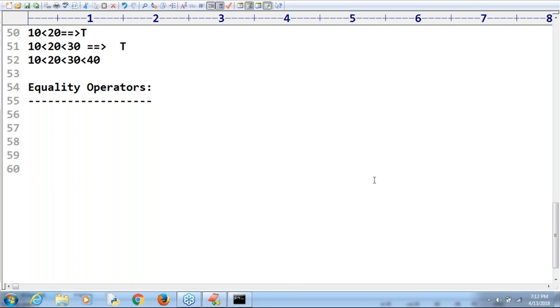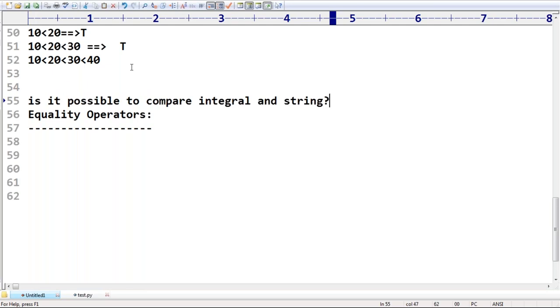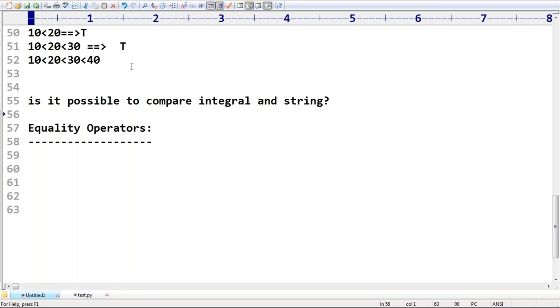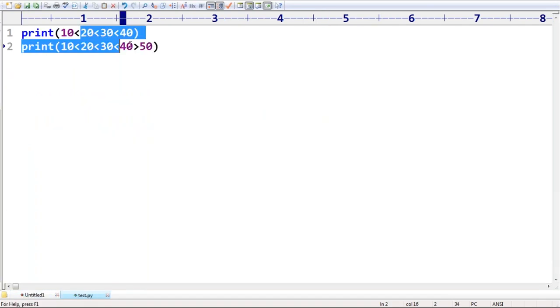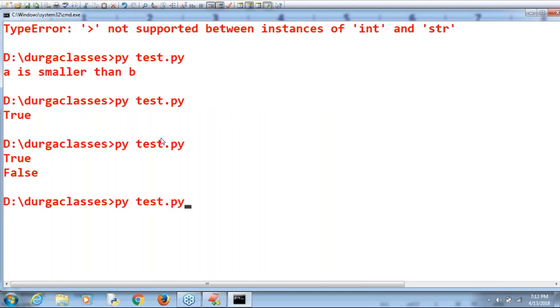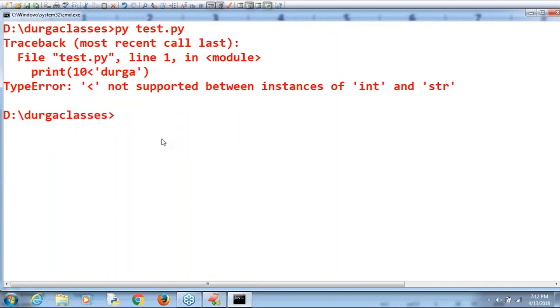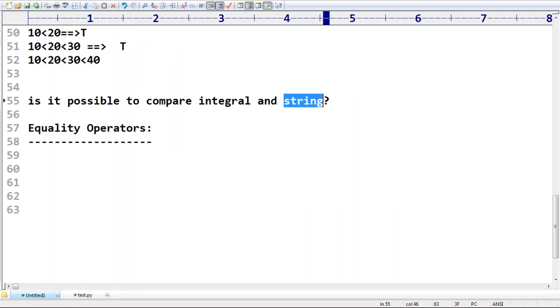Next, Gopi is asking this doubt. Can you please clarify before going further? Is it possible to compare an integer and a string? Observe: 10 lesser than Durga. One is a number, the second one is a string. Immediately we are going to get an error. Obviously one is a number, the second one is a string, so how can you compare? By default we will get an error.